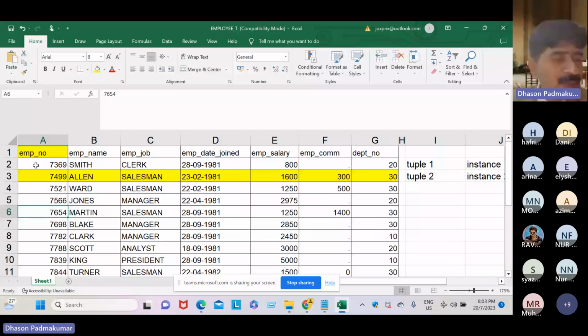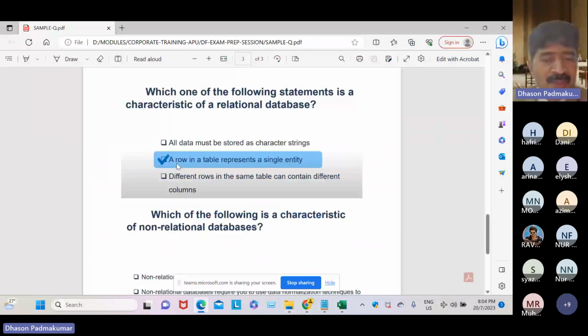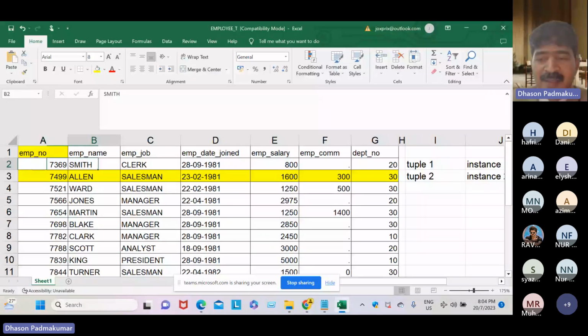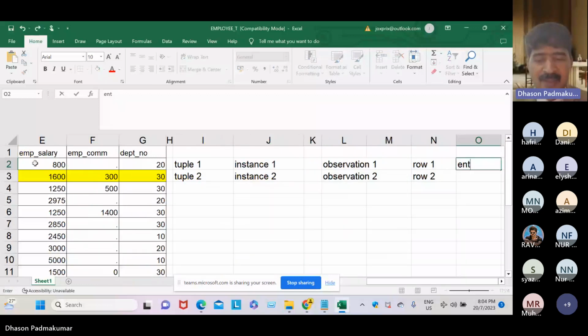Every instance has an employee number, employee name, employee job, employee date of join, and so on. The instances have the same columns and same data types. Now look at the question, dear student. A row in a table represents a single entity. It means, dear student, another beautiful name for a row is entity.